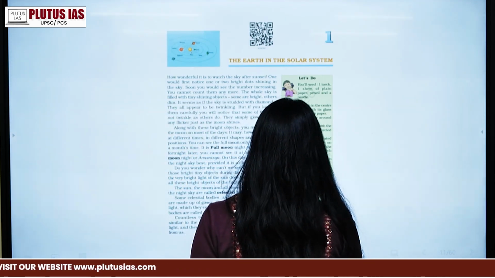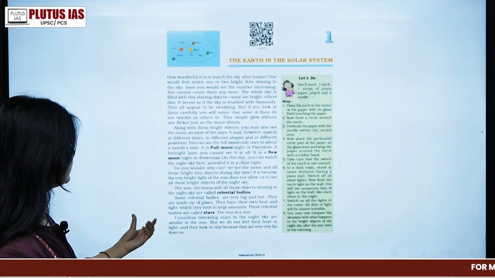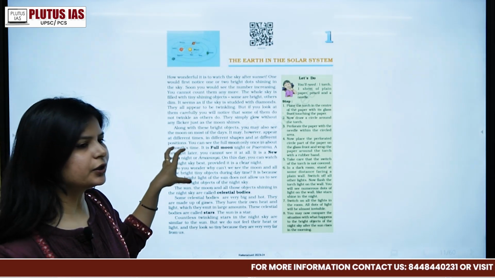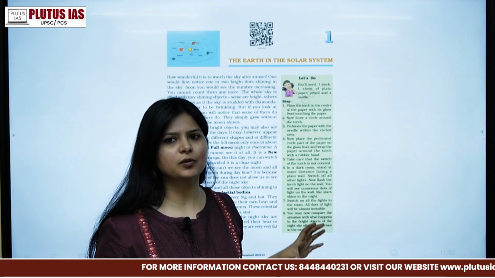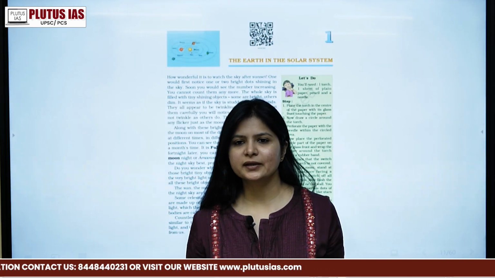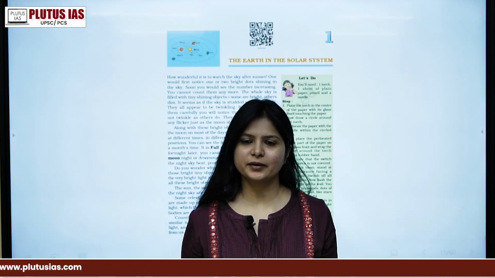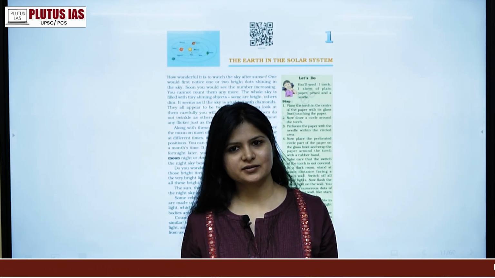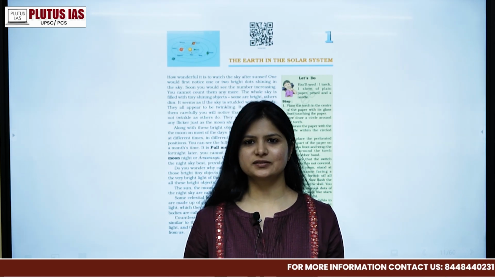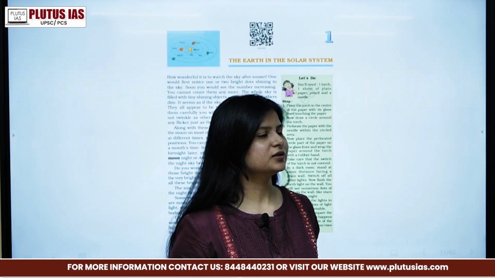We'll be starting from the first part of it, which talks about how the celestial bodies are placed in the whole solar system. The topic and the chapter talk about the solar system, celestial bodies, moon, stars, suns, the difference between asteroids and meteoroids, and we'll further discuss how you have to read the NCERT first.